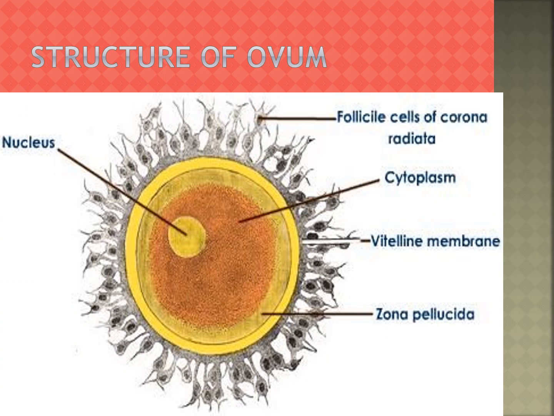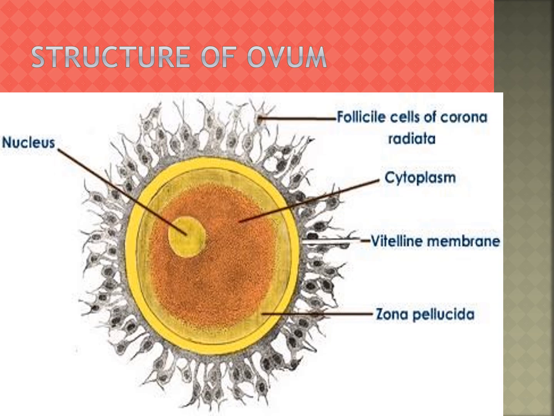Structure of ovum. The mature ovum or egg is spherical in shape, a round spherical shape. The ovum is almost free of yolk. See the picture. It contains abundant cytoplasm and a nucleus.